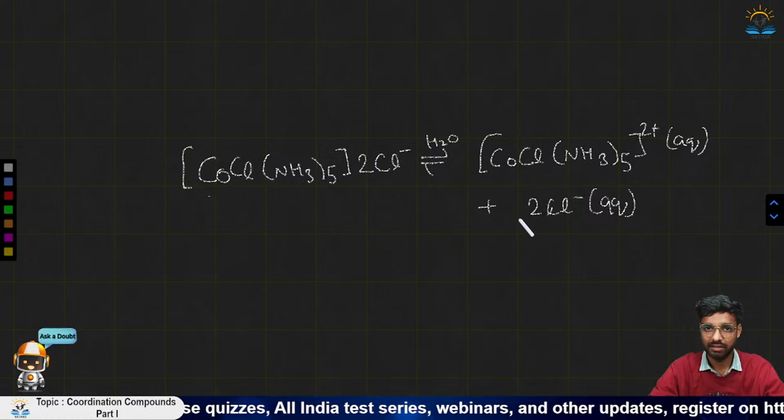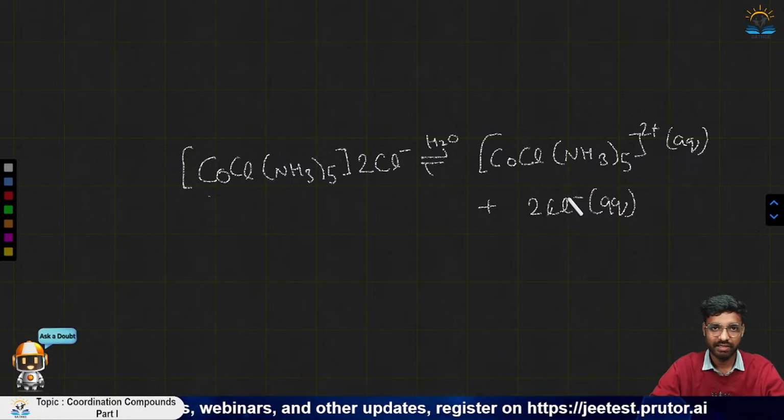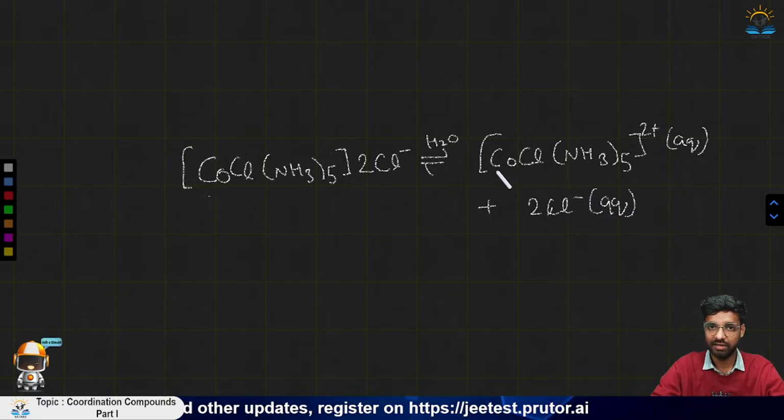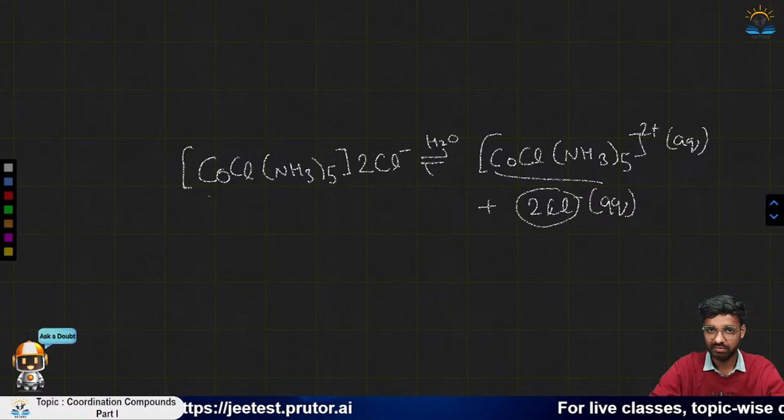Okay, so these are the 3 ions that it is giving. So you can see very clearly here that it is ionizable, meaning when it is dissolved in water, it gives one equivalent of this and 2 equivalents of this Cl minus.